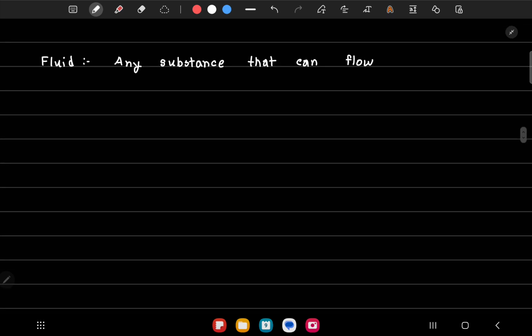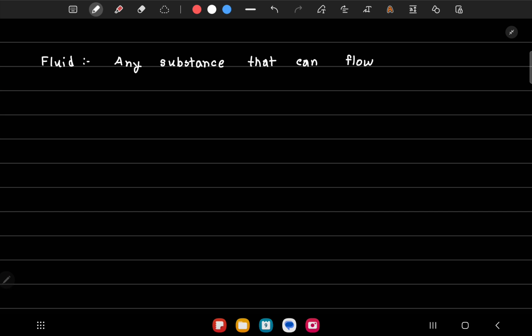Sand can also behave as a fluid. So you know about the hourglass, the sand clock. If you flip the hourglass, the sand will start falling through here. If I turn it upside down, the sand will be up here and it will fall down, acting like a fluid.